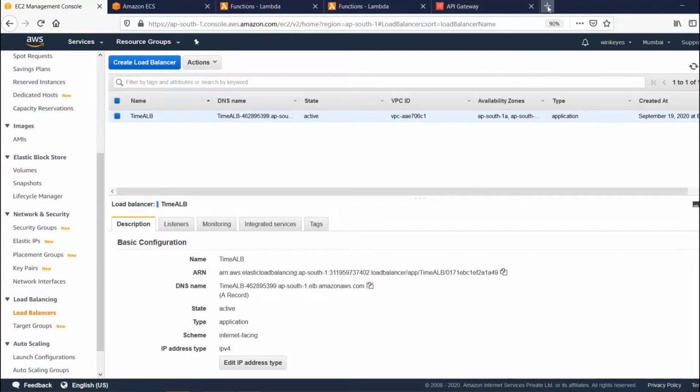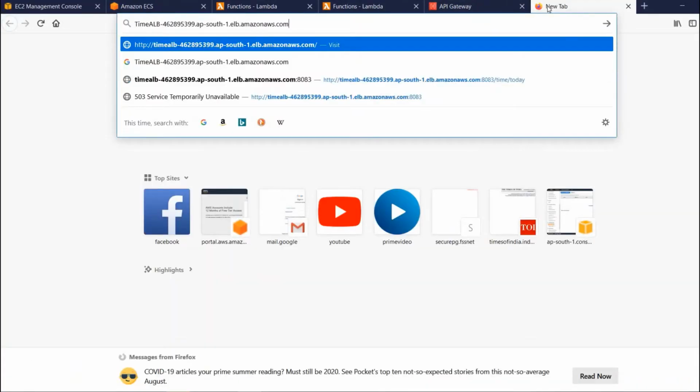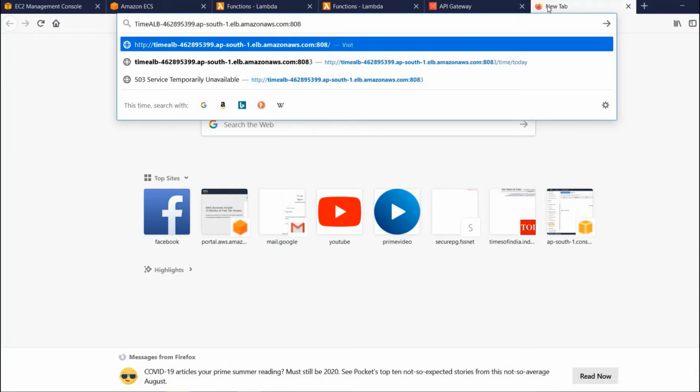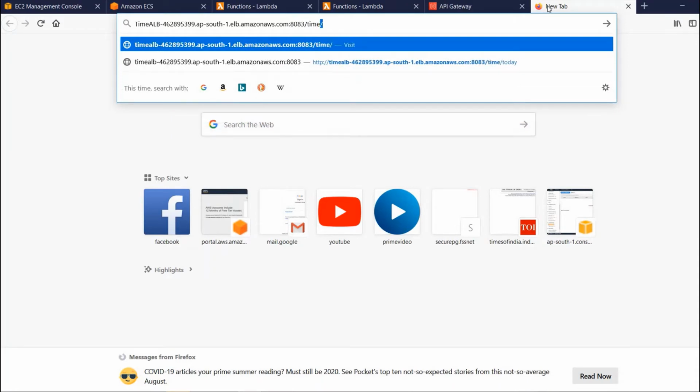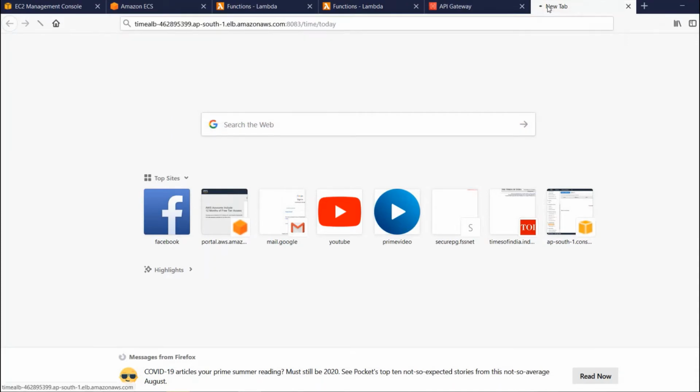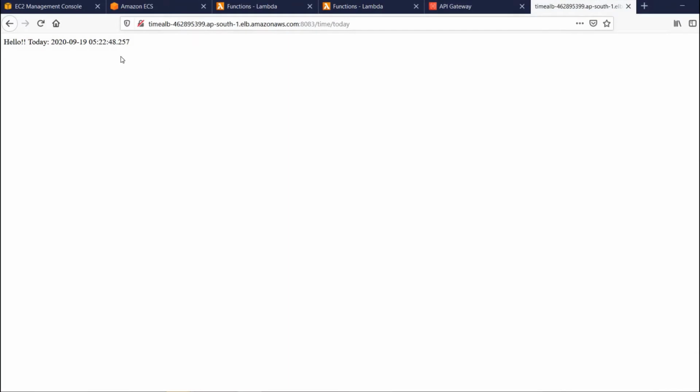Let me copy and paste this here. It's port 8083, /time/today. So it will give today's time, and this is the endpoint which needs to be routed from the API gateway, and it also needs to be authenticated, not authorized, authenticated before hitting this endpoint.